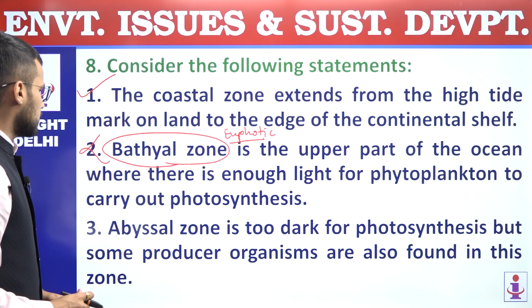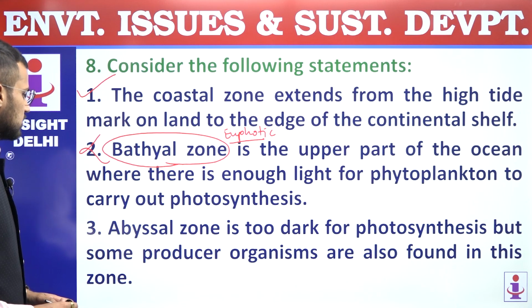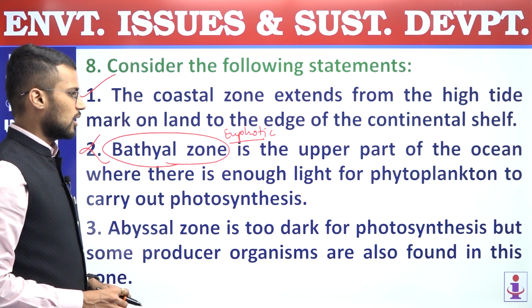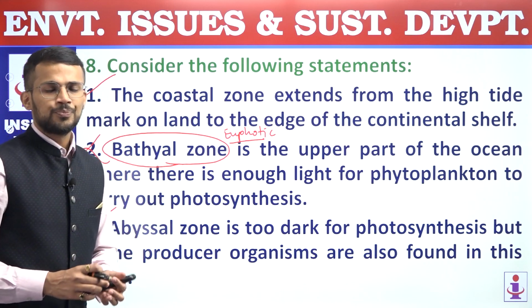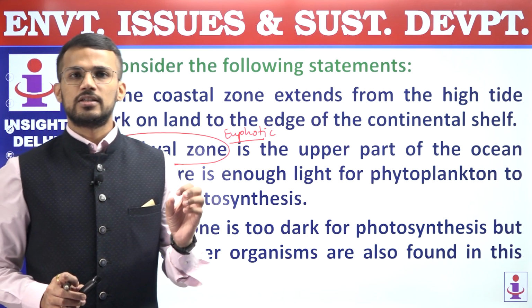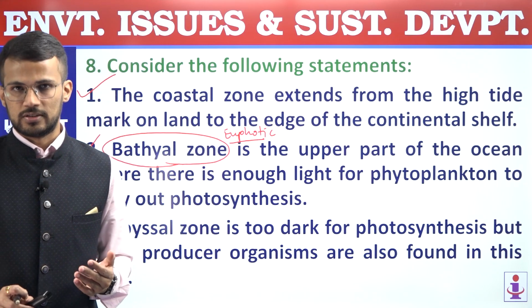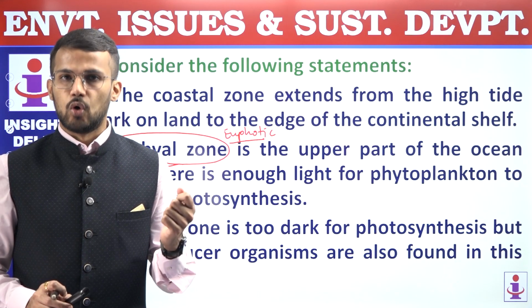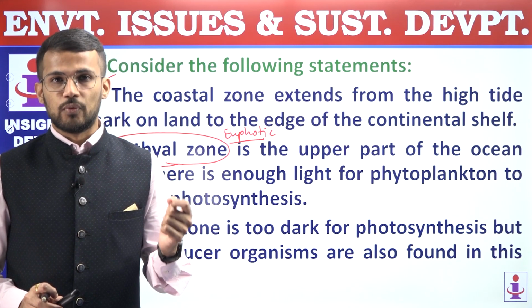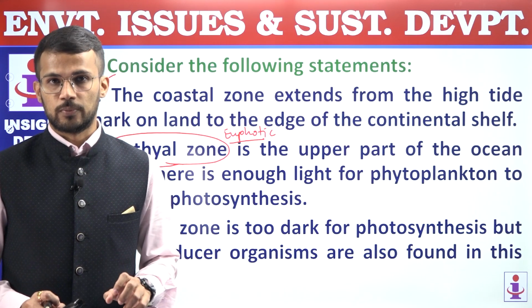Third, abyssal zone is too dark for photosynthesis, but some producer organisms are also found in this zone. So this statement is correct. Generally, abyssal zone is devoid of sunlight, and that's why there will not be photosynthesis. But there may be release of some nutrient-rich water from hydrothermal vents on the ocean floor.